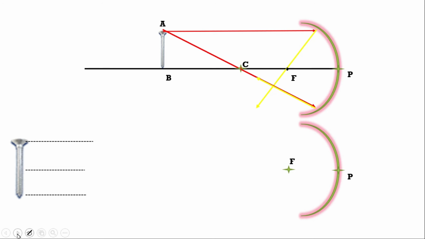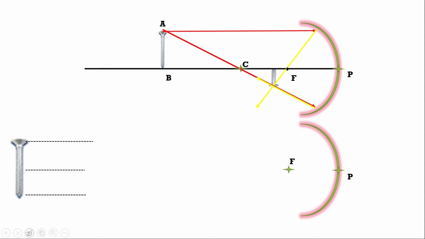So we are observing that these two rays are meeting at this point. So this point of intersection will be the image of object AB. So automatically we are observing, see, the size of the image is lesser than the size of the object. Automatically it comes if we are drawing things on the proper scale. I hope you understood this much well.